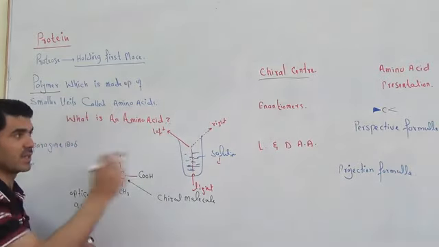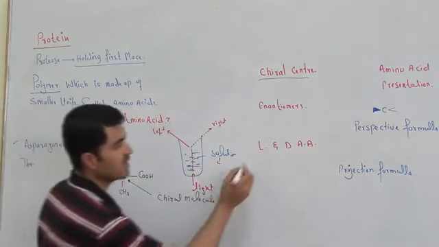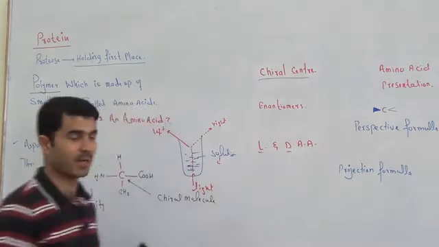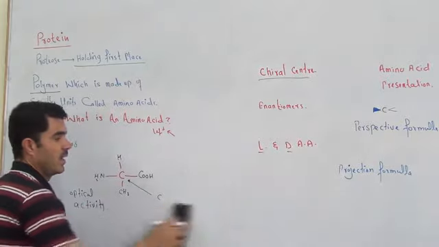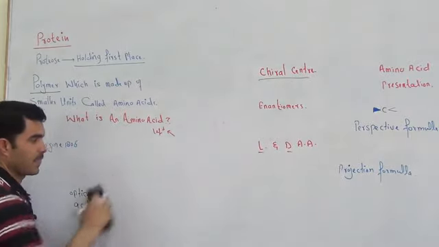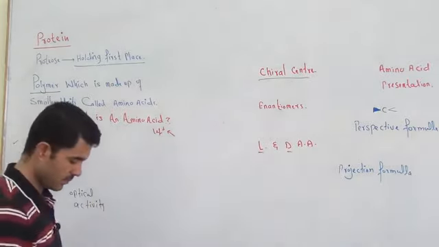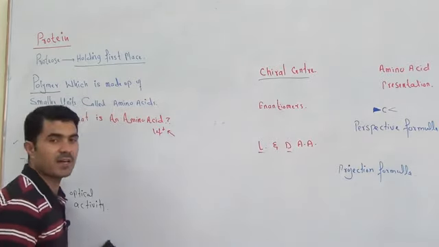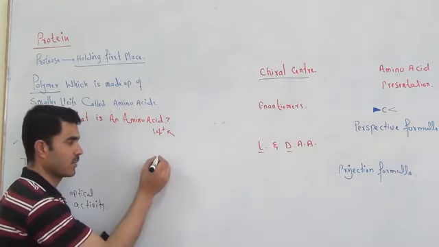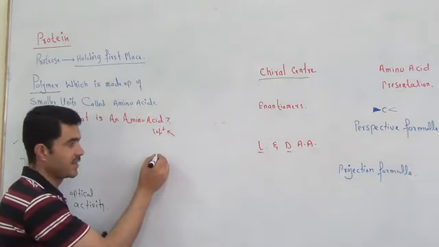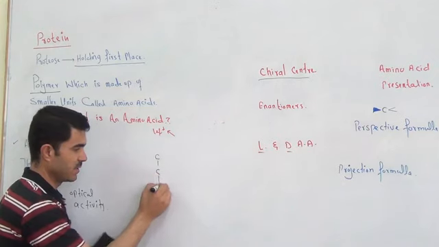One thing more with chiral molecules is L and D amino acids. What are L and D amino acids? Actually, we have a compound in carbohydrates called glyceraldehyde, where there are 3 carbon atoms, 1, 2, 3.